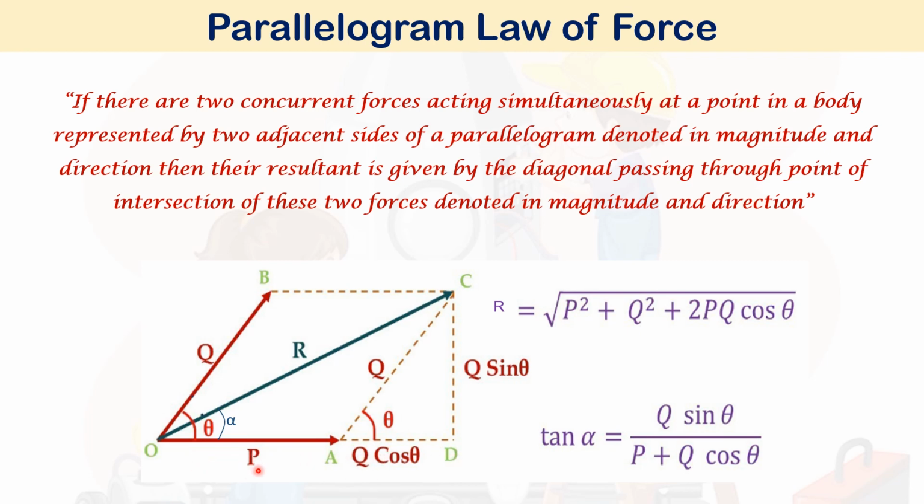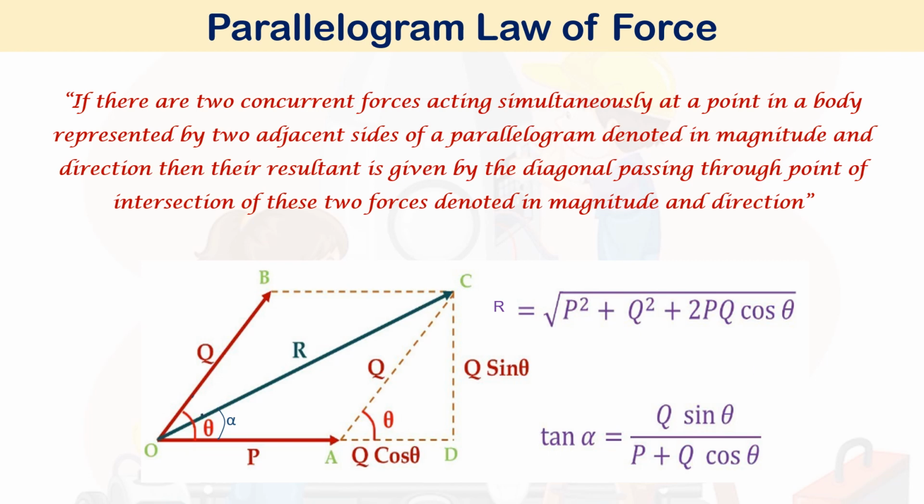This whole side will be P plus Q cos theta, and this altitude is Q sin theta. If altitude and base are there, we can find the resultant as the hypotenuse, root of P square plus Q square plus 2PQ cos theta. How can we find the direction? In a similar way, tan alpha will be equal to Q sin theta by P plus Q cos theta.